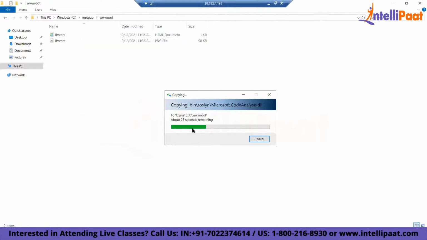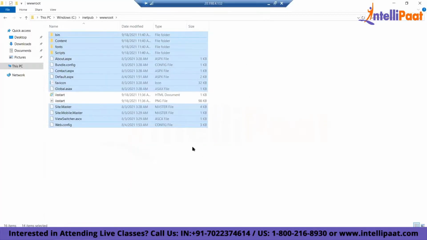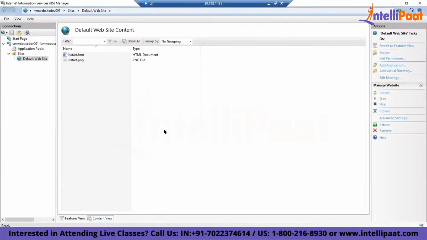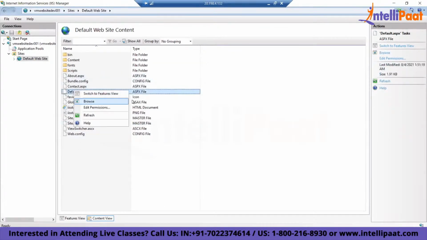I can map a folder, create a virtual directory and deploy also, right? I can do all those things. Understood? So I'm making this machine into a web server. This machine got converted into a web server. Very good. Can you see here, I have deployed all the files successfully. So I will come here and refresh. These are my sites. I will go to the default page and browse.